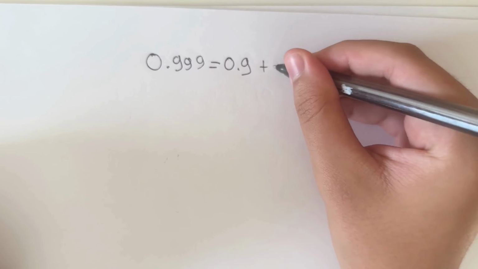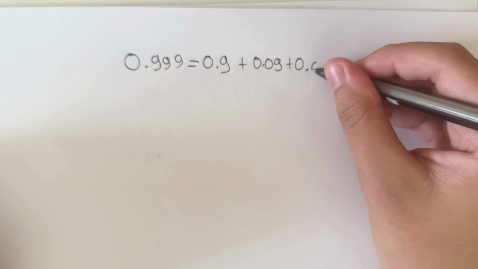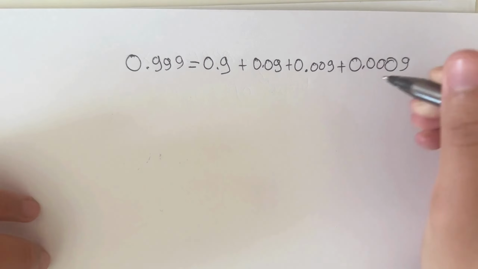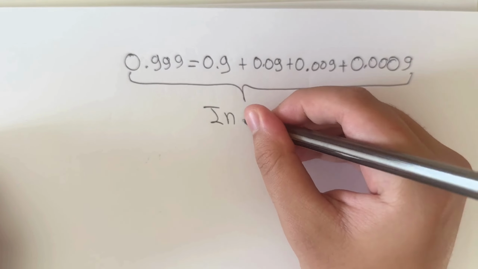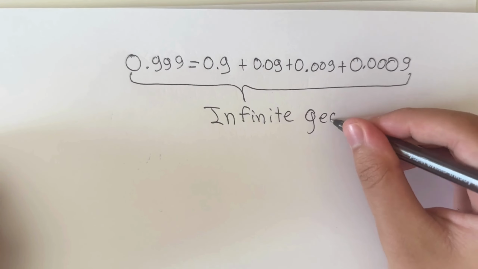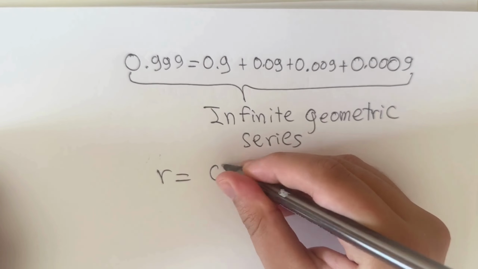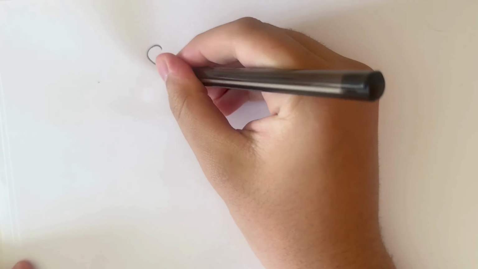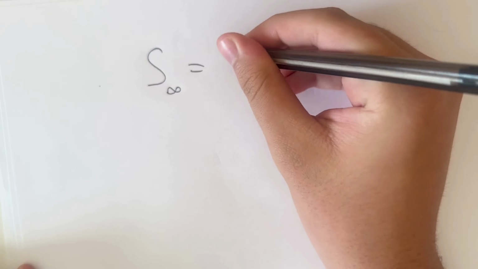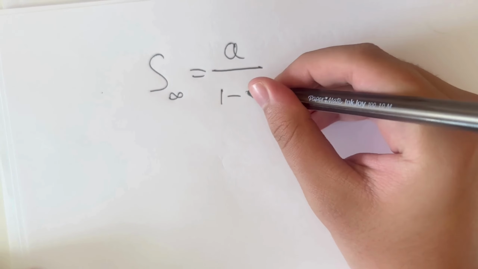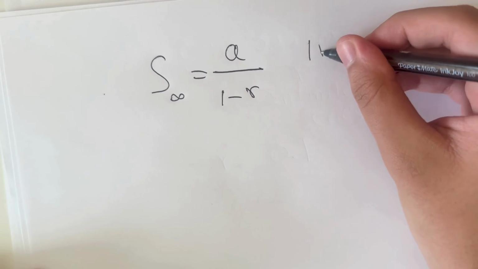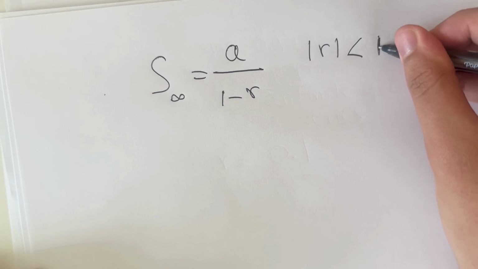Now let's break down 0.999 repeating into an infinite sum. So 0.9 plus 0.09 plus 0.009 plus 0.0009, and it's going to go on and on and on. Now for an infinite geometric series, we use the formula S sub infinity equals a over 1 minus r, such that the absolute value of r is less than 1.